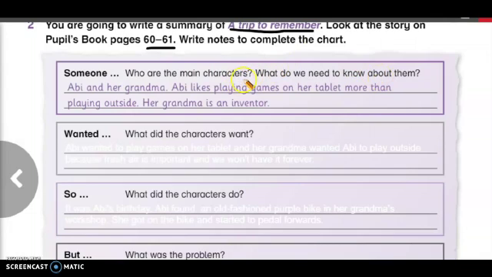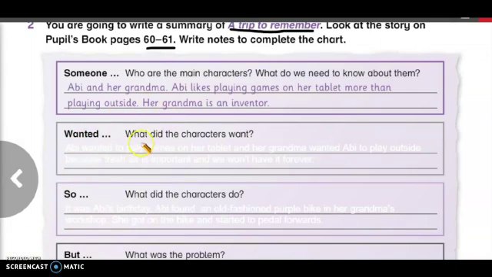The main characters in the story, and also the information that we need to know about each character. Here you can write, for example, Abby and her grandma. So we have two main characters, Abby and her grandma. Abby likes playing games on her tablet more than playing outside. This is important to know about Abby. Her grandma is an inventor. Also, this is important to know about grandma.